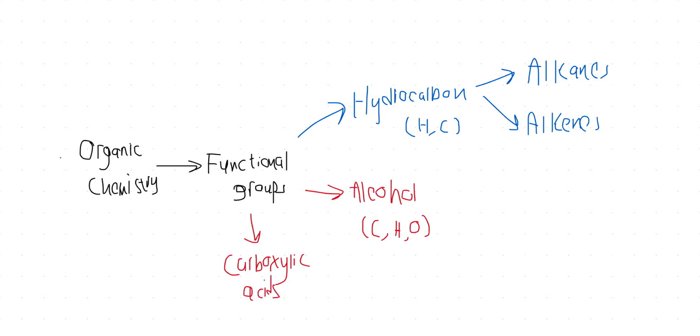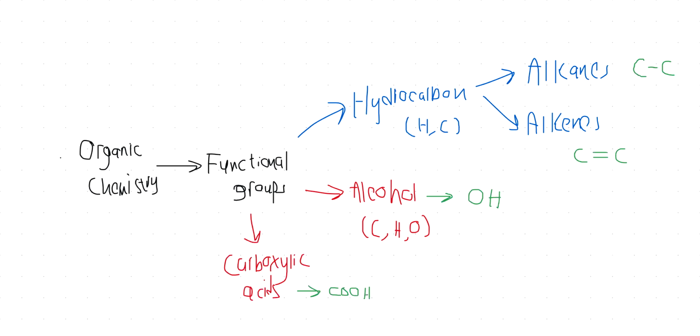ठीक है. Now, if we talk about their functional groups, alkanes can be represented by a carbon single bond carbon. Alkenes have a carbon double bond carbon. Alcohols have an OH functional group, and carboxylic acids have COOH. Got it?